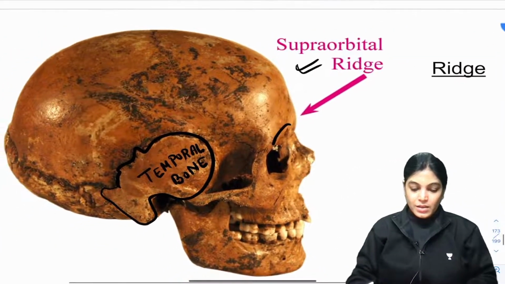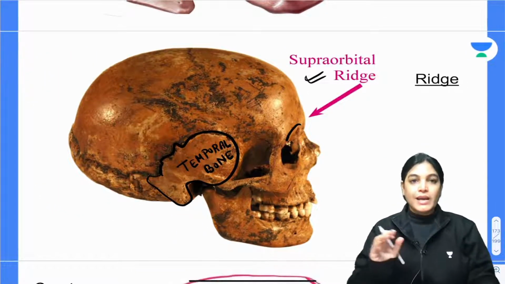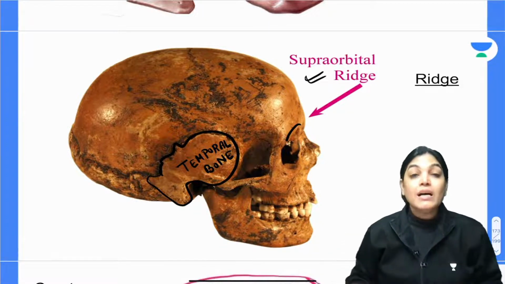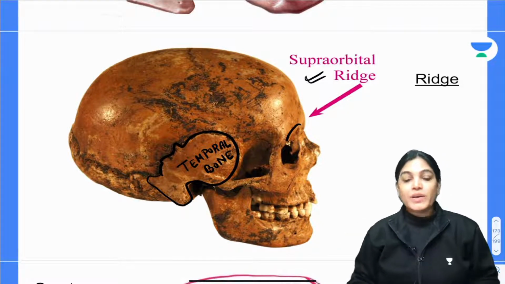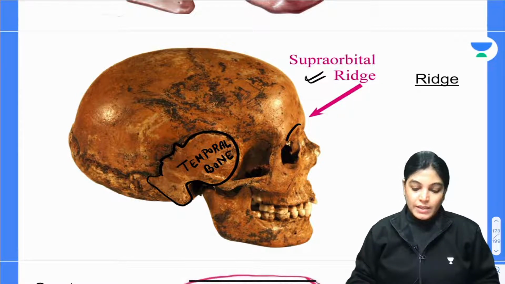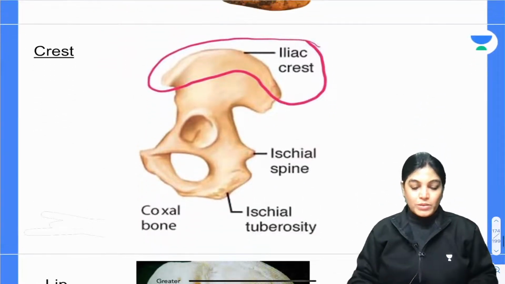I think by seeing various diagrams, it is quite understandable to you. You are understanding the difference between the various terms and terminologies used when we study the osteology part. Now let's talk about the next. Crest. The next important point is crest.